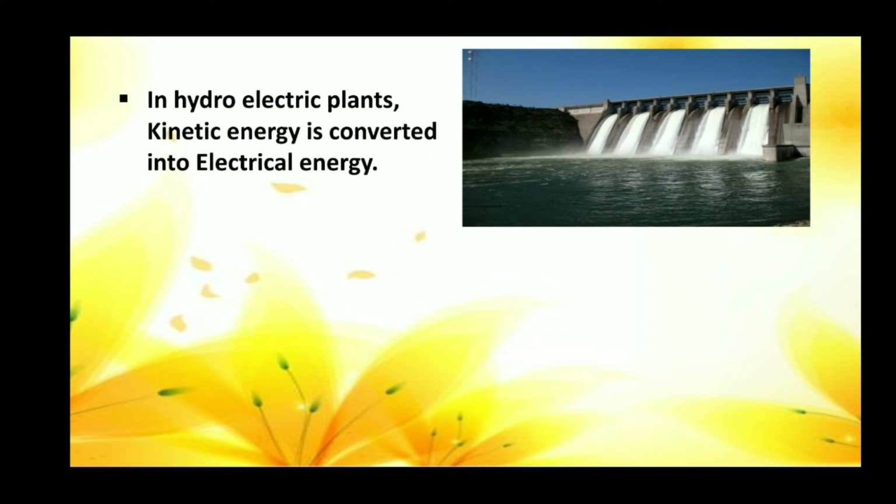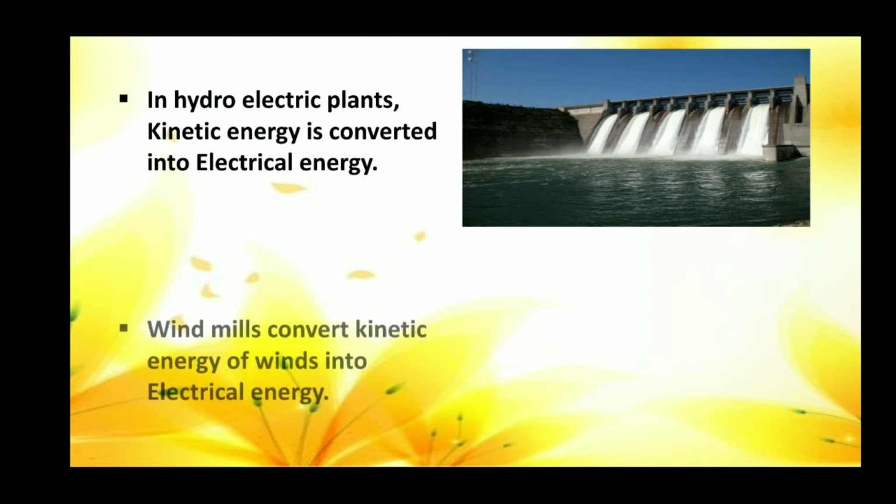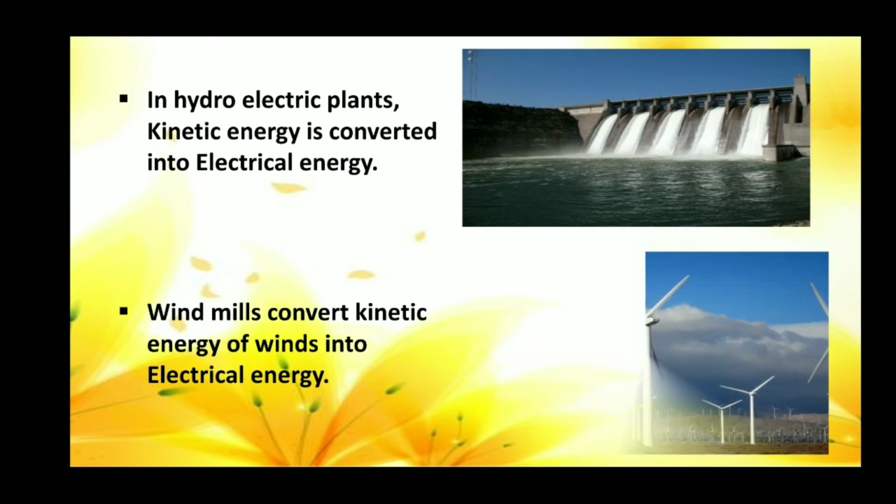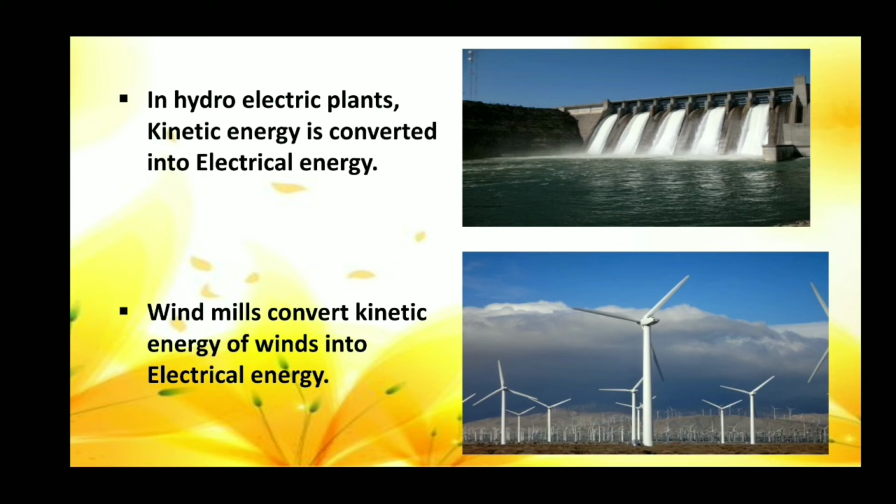Here, the moving water is the kinetic energy, and so it is converted into electrical energy. Windmills convert kinetic energy of winds into electrical energy. The kinetic energy of the wind, that is, the moving wind, rotates the wind turbines to convert into electrical energy.